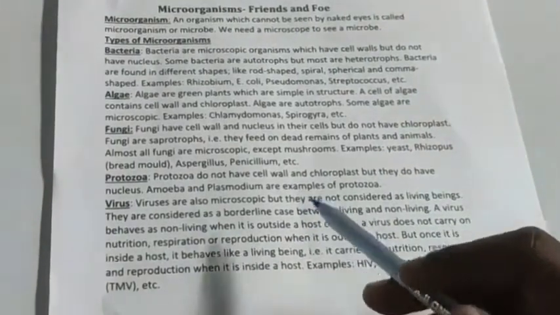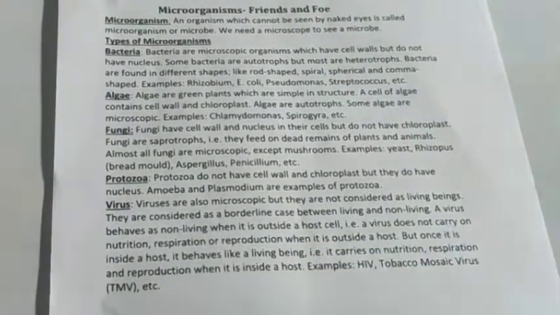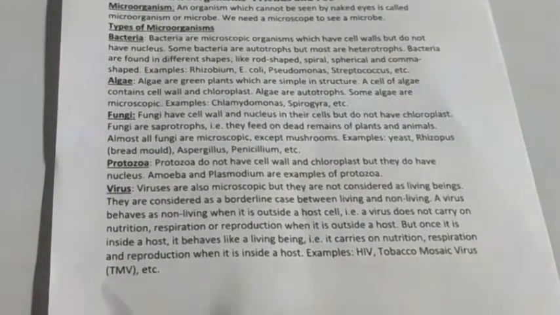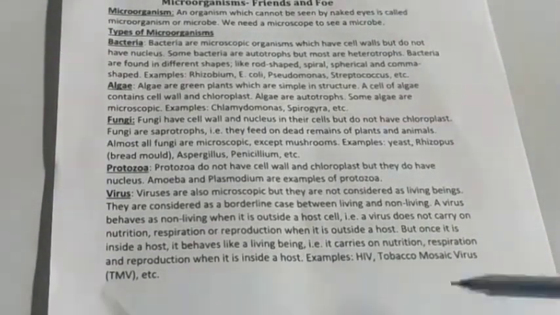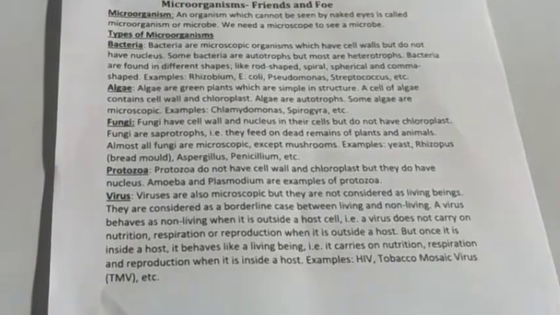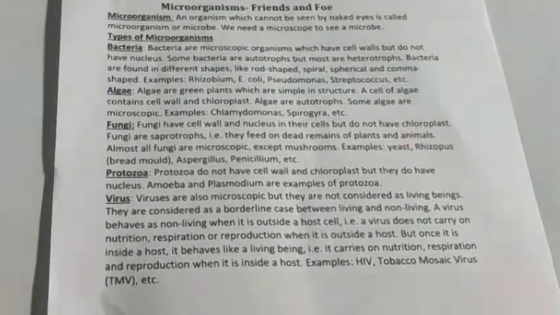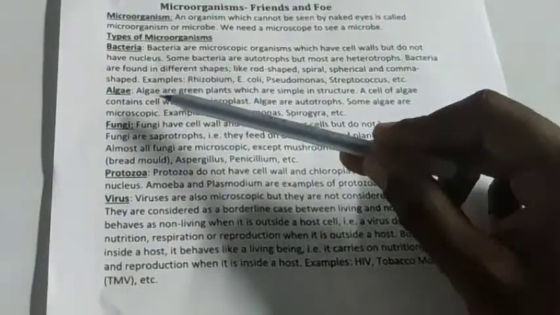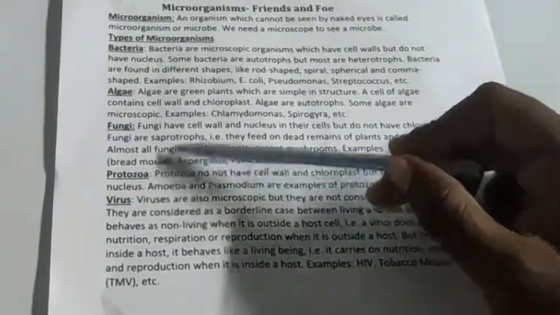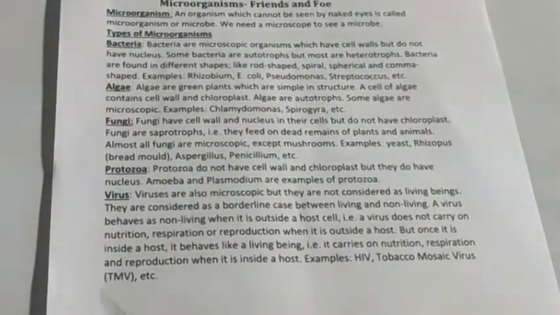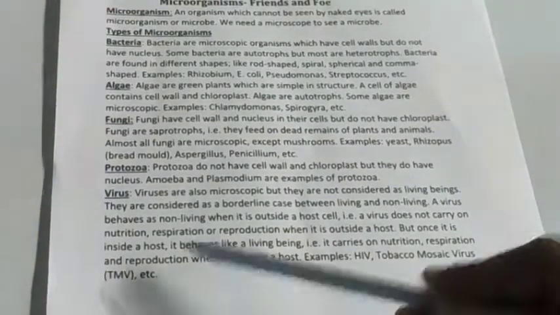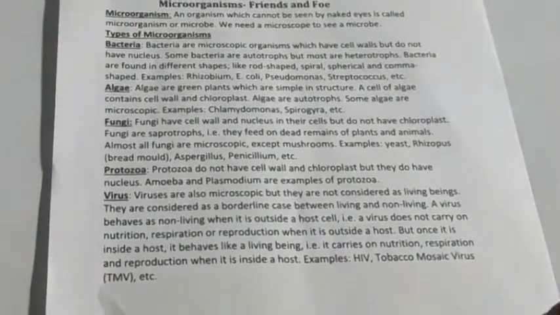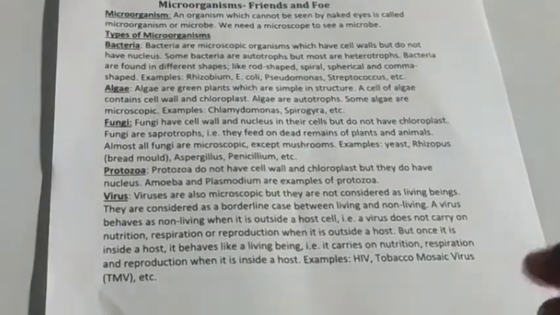Now coming to the next, virus. You may have the doubt: virus is also microscopic, but why is it not included as a separate class? The reason is, all the microorganisms, bacteria, algae, fungi, protozoa, these four classes are living organisms. But the virus we cannot consider as a living organism, or as a non-living organism.